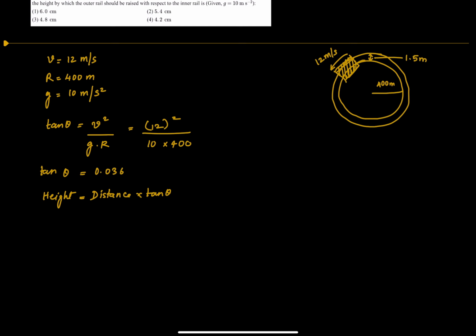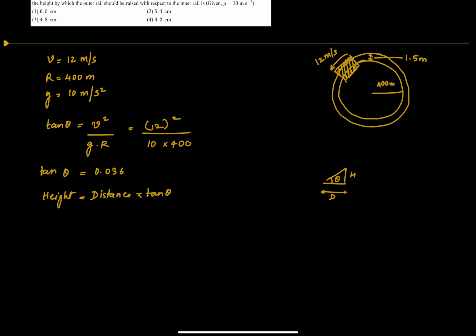Basically, if this is your theta, this is your height, and this is your distance between the two tracks. So tan theta will be h by d, and h will be distance into tan theta.